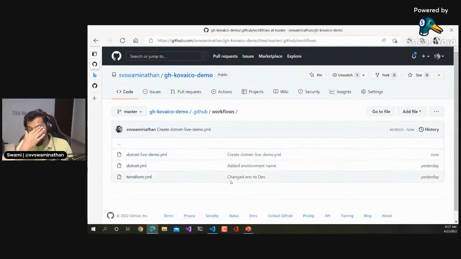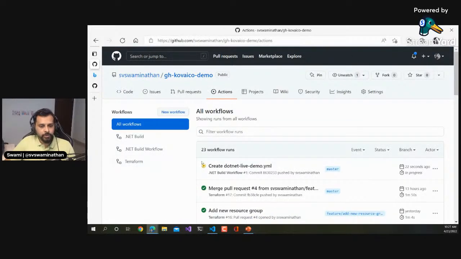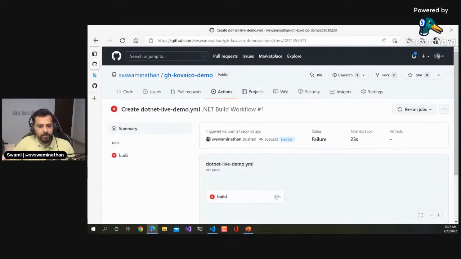And there are no limits to what kind of workflows you want to create, or how many workflows you want to create. It's completely up to you and what you want to accomplish in that particular repository. You can have one for deployment, one for build, one for maybe issue triaging, one for maybe welcoming a new contributor, and the possibilities are endless. Okay, so now if you go to the Actions, it should have created one because we kind of ran this, and that's a good start for the demo.